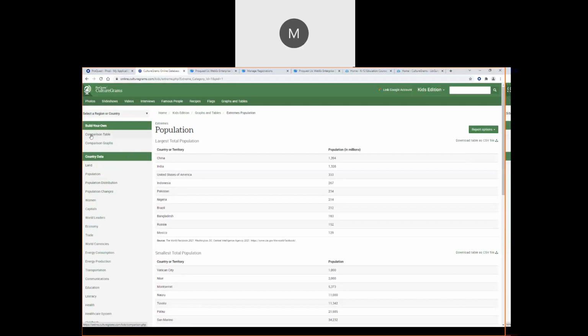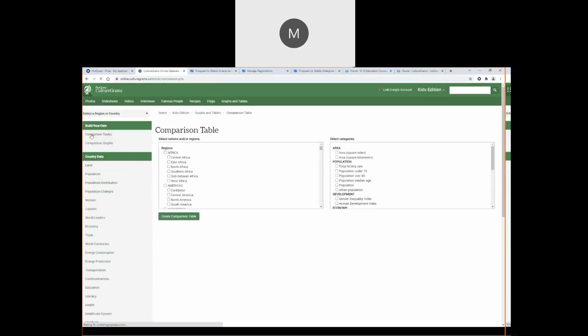So let's take a table. The graphs are bar graphs, but I'm going to take a table and just build one real quickly here by choosing nations or regions. So let's go ahead and select Afghanistan. I'm going to choose Argentina mainly because I don't want to scroll a lot during this session. And then let's compare that to the United States.